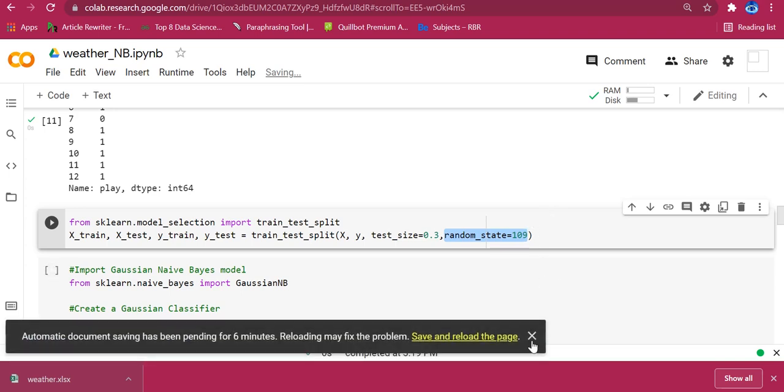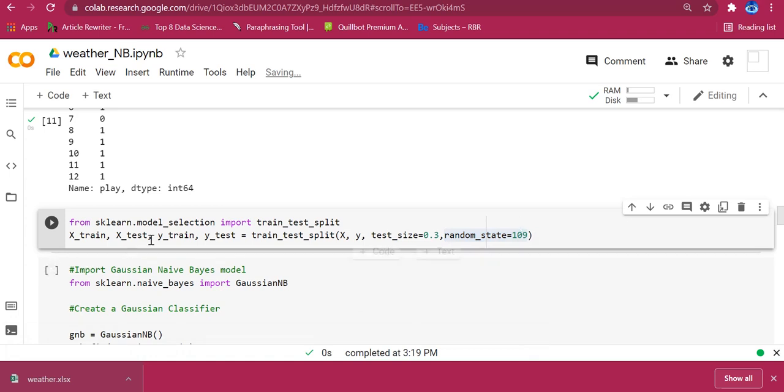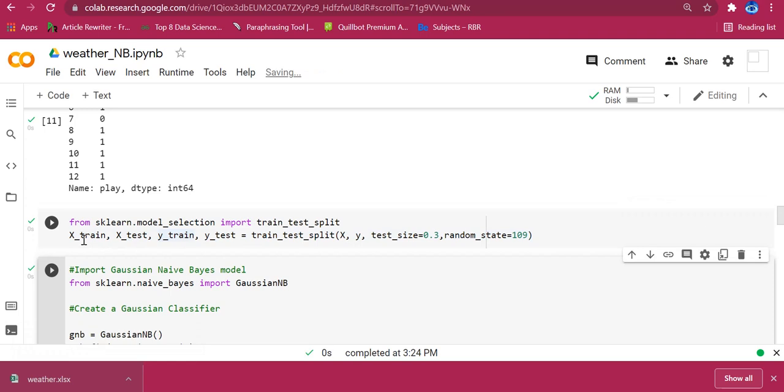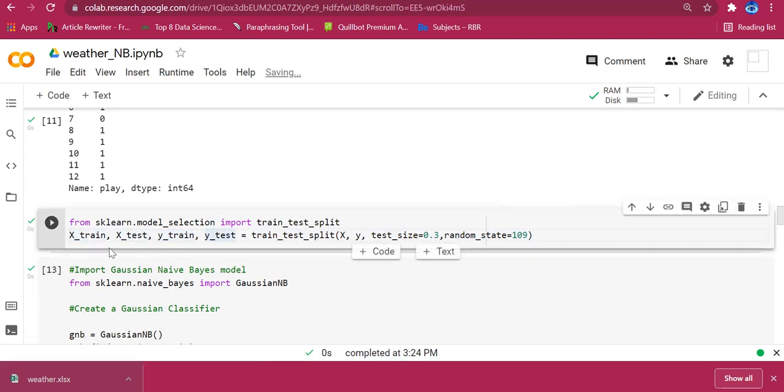Now after giving all the attributes, the results will be stored in 4 variables: X_train, X_test, Y_train and Y_test. So X_train will contain the training features, and Y_train contains the training labels. You know that the X data frame contains features and the Y data set contains labels, right? So X_train contains the features for training and Y_train contains the labels for training, and X_test contains the features for testing and Y_test contains the labels for testing.